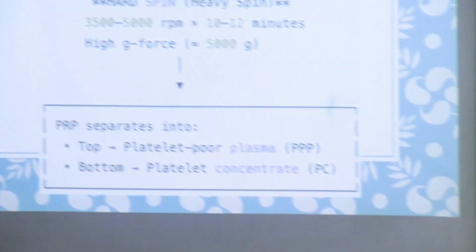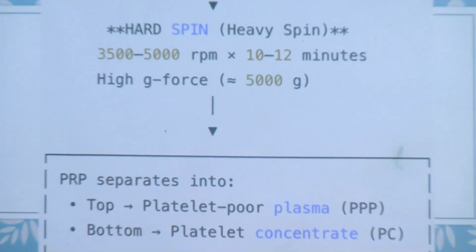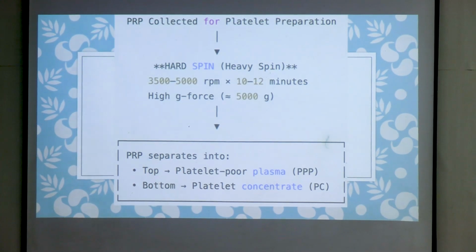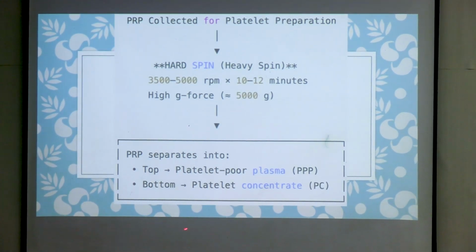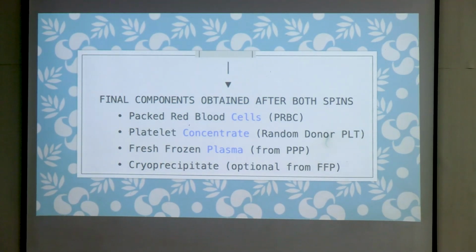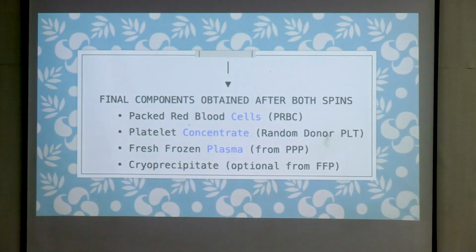After that, from the platelet rich plasma, we again get 2 levels. The upper part will be platelet poor plasma, and all the platelets, because they are heavy, will get concentrated in the bottom. So the platelet concentrate we are getting in the bottom layer. Then the final components that are obtained after both the spins.